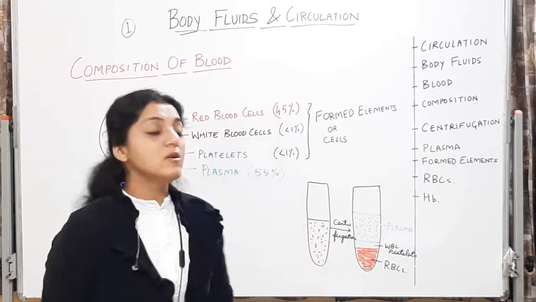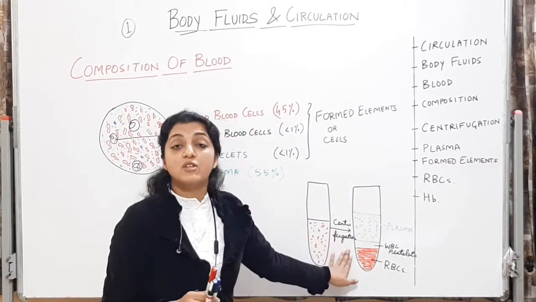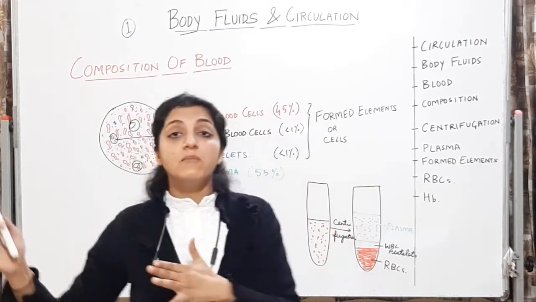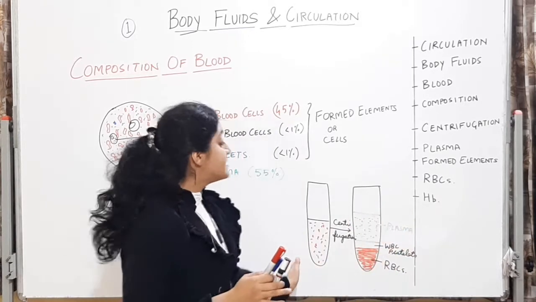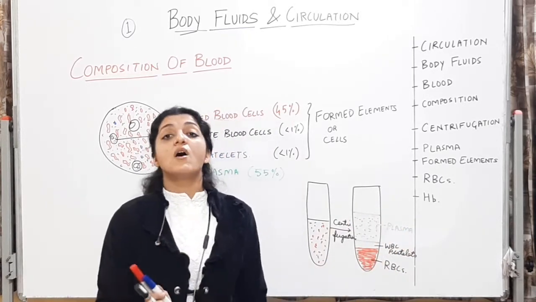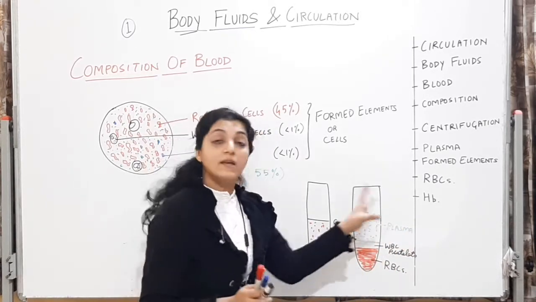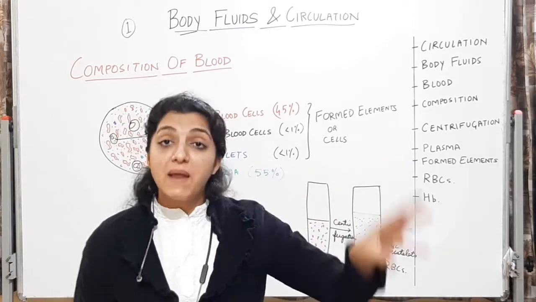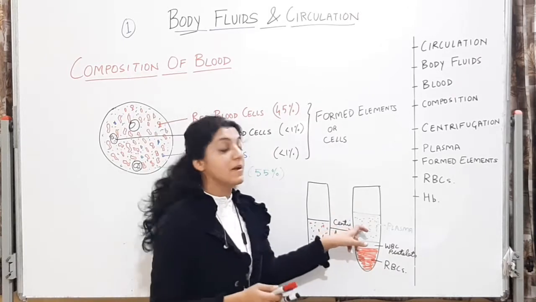We will not go into the details of the process of centrifugation, but if the blood has to be separated into the formed elements and the plasma, then centrifugation is the technique used. We do it when we require the plasma, like now in COVID-19 there is plasma therapy, where you have to separate the plasma.